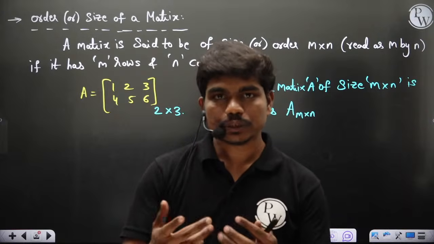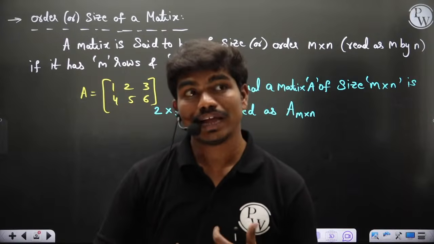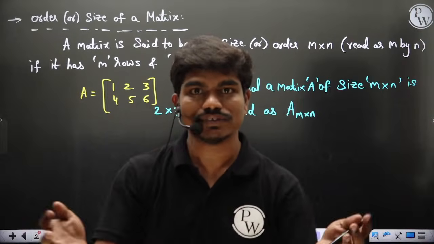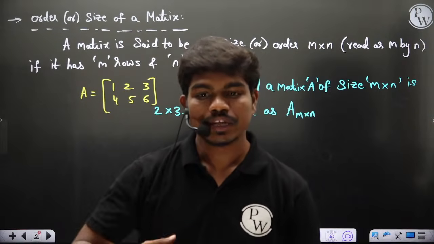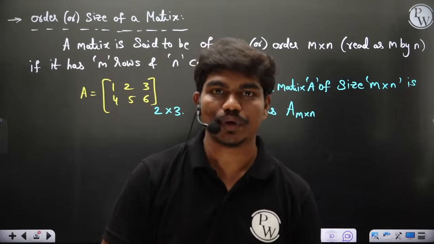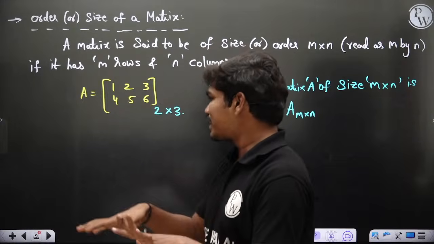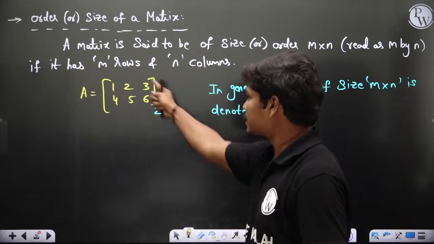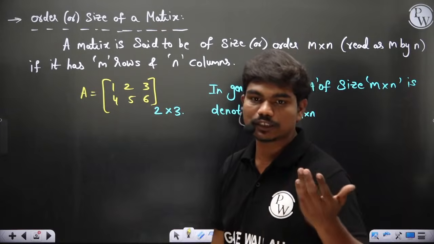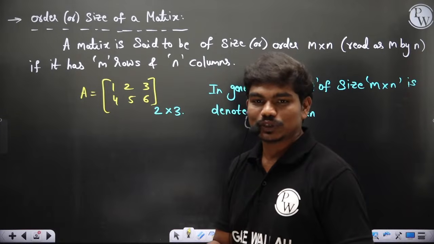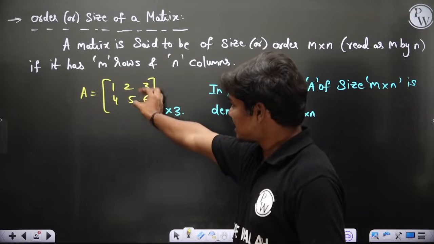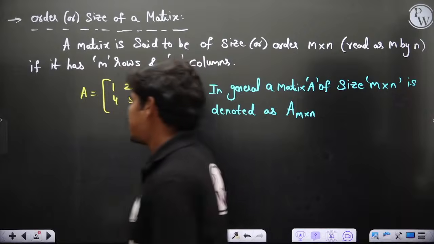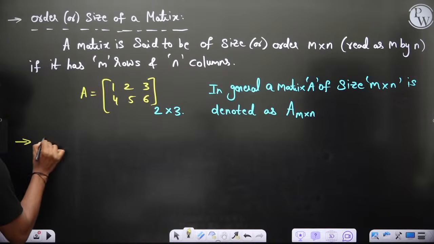So there come situations in life where you may have to solve some 9000 by 9000 order matrix, where the total number of elements is 81 into 10 power 6. Huge. We need supercomputers or very high speed computing to do that. My main intention is that whenever these numbers are large, the number of elements is also very large. So when the number of elements is large, how do we denote them? Let me give you an example.